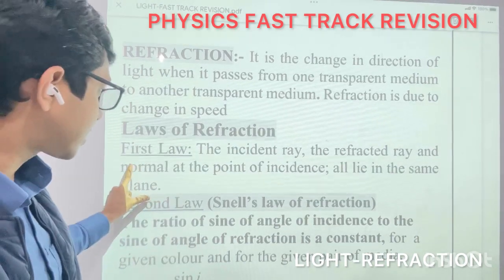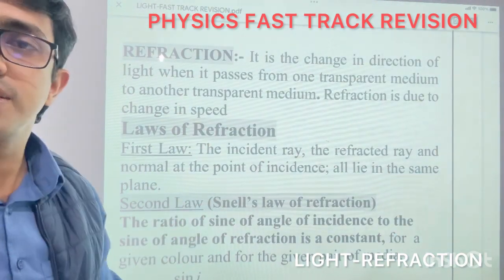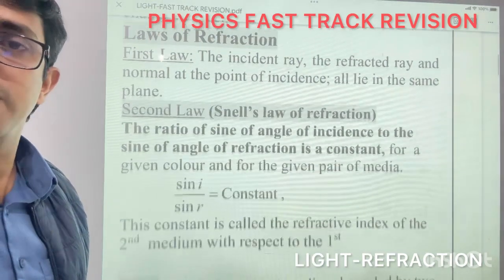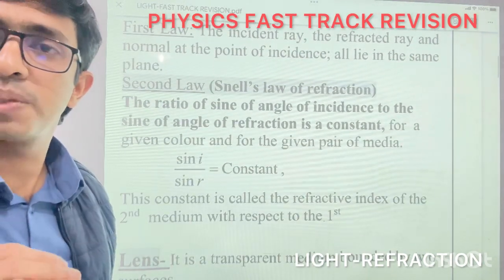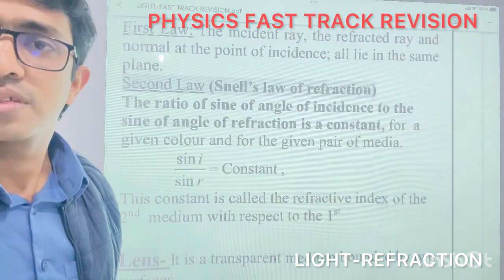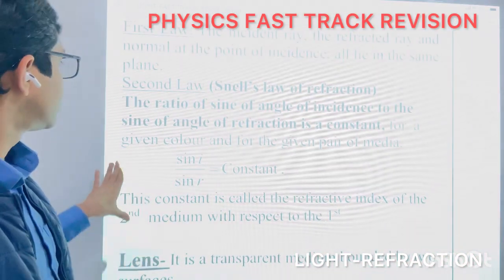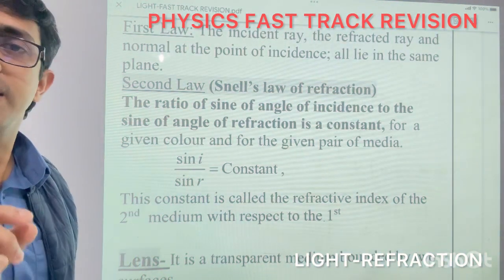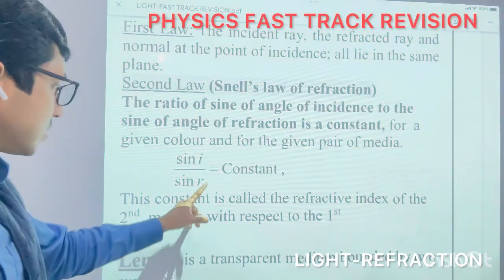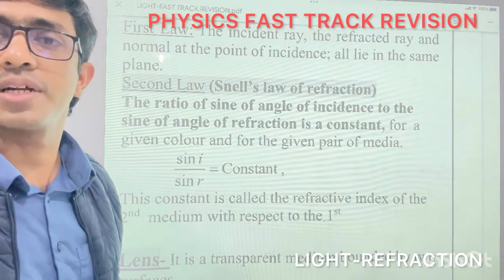The first law: the incident ray, the refracted ray and the normal all lie in the same plane. The second law is called Snell's law of refraction, experimentally stated by Snell. The ratio of the sine of the angle of incidence to the sine of the angle of refraction is a constant, and that constant is called the refractive index of the second medium with respect to the first medium.